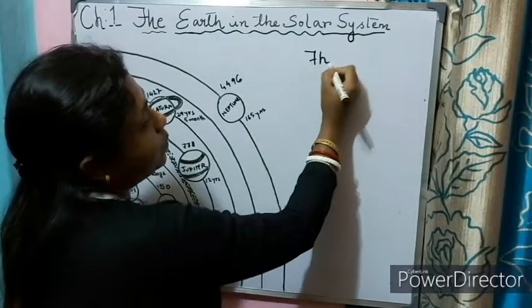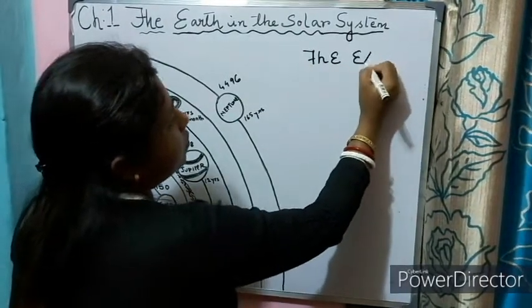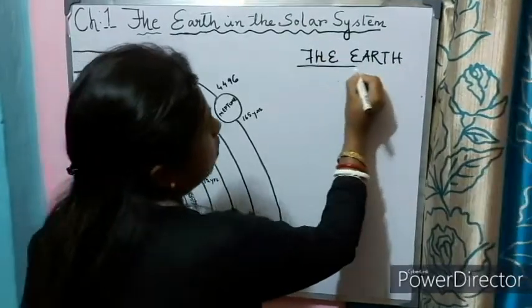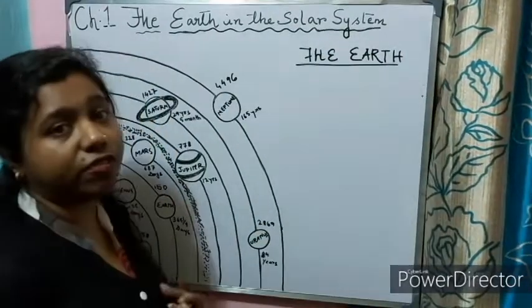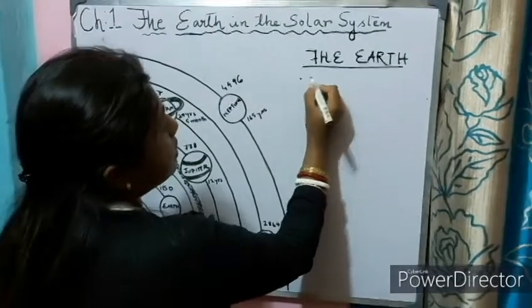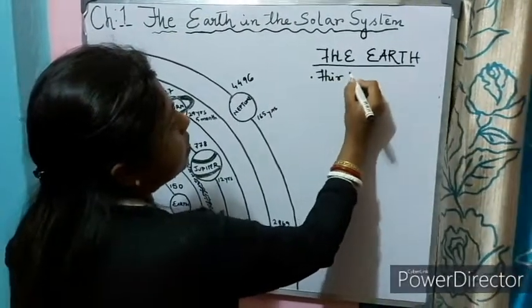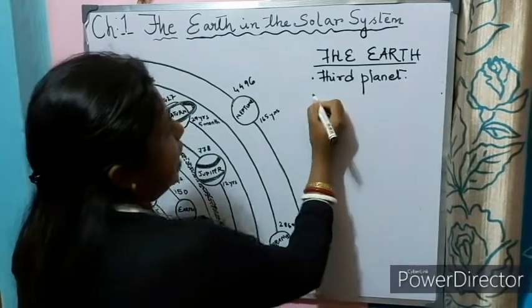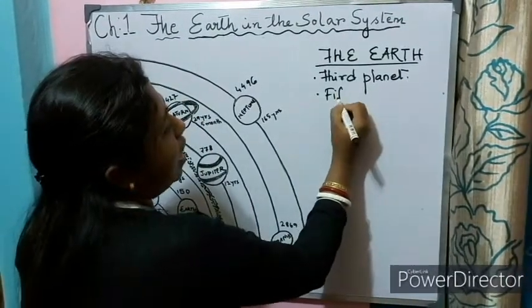The Earth. This is the planet where we all live. Earth is the 3rd planet of our solar system, and this is the 5th largest planet.